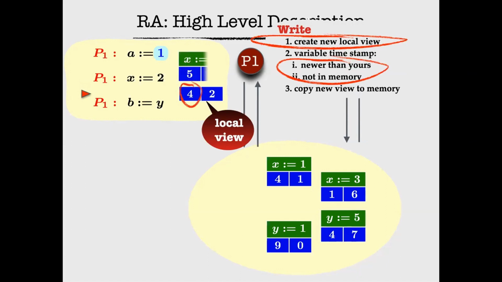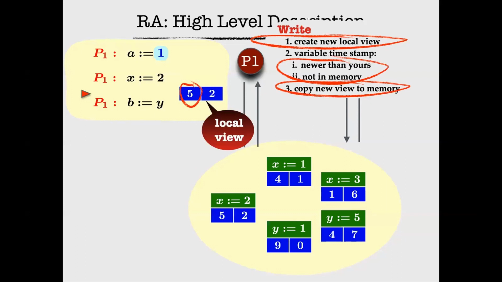So I can choose, let's say, 5. And I do not alter the timestamp for Y because I've not done anything with respect to that. I have written the value 2. So this new message gets created, it's added to the memory pool, and the processor's local view also gets updated.